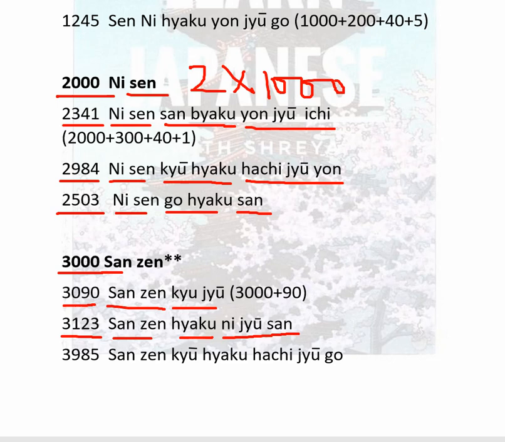San zen hyaku nijusan. 3985: san zen, 900 is kyuhyaku, 85 is hachijugo. San zen kyuhyaku hachijugo.